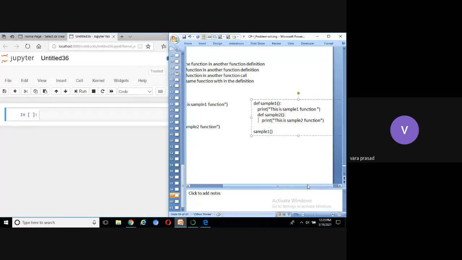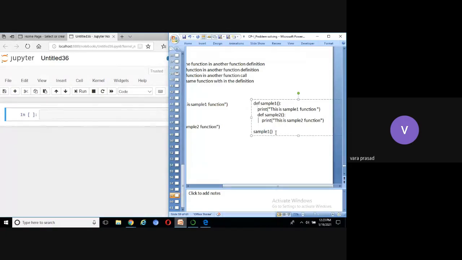Then you can see the sample1 definition consists of one more definition, because the sample2 definition belongs to sample1. You can see the indentation. It starts here with print this is sample1. This statement belongs to sample1, followed by one more statement. This is the sample2 function, def sample2. The sample2 indentation starts here, and the sample1 indentation starts here.